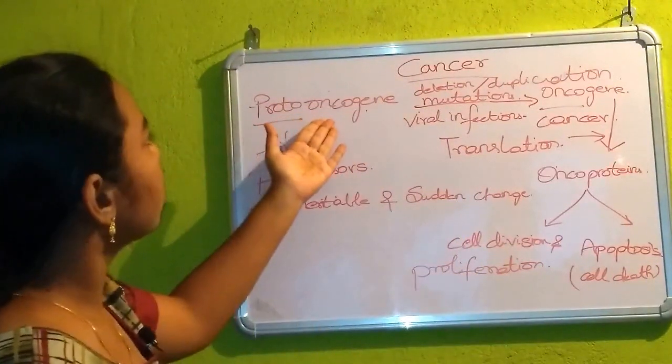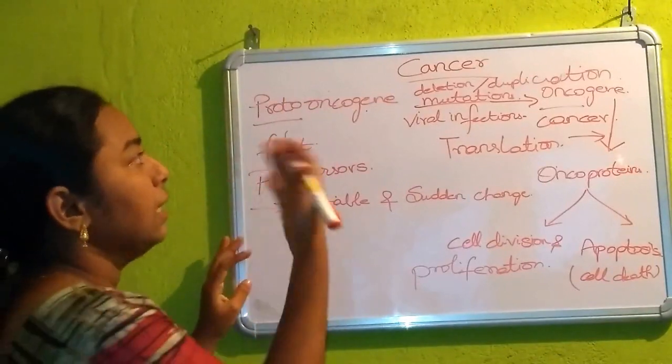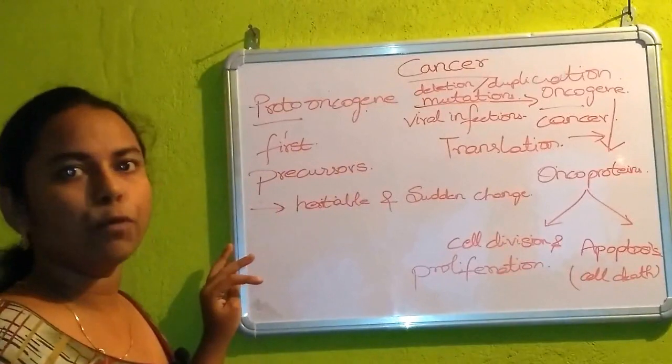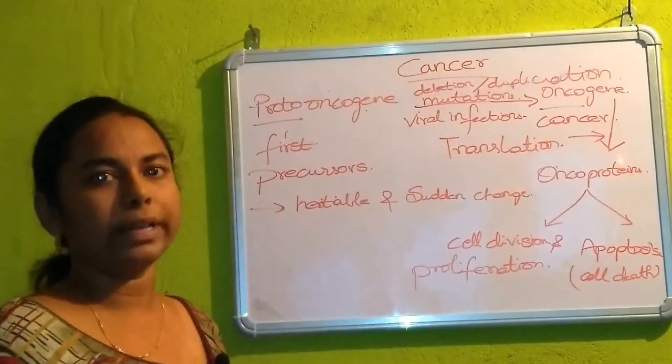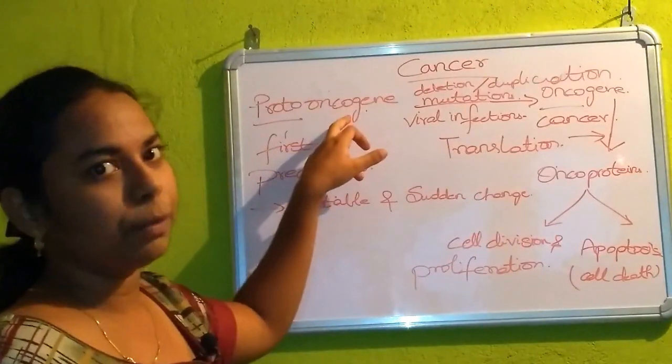Then what is the role of proto-oncogene? Proto-oncogene is not at all malignant, meaning it is not at all harmful. When it is converted into oncogene, then it is harmful to our body. The proto-oncogene plays a very prominent role in the human body.